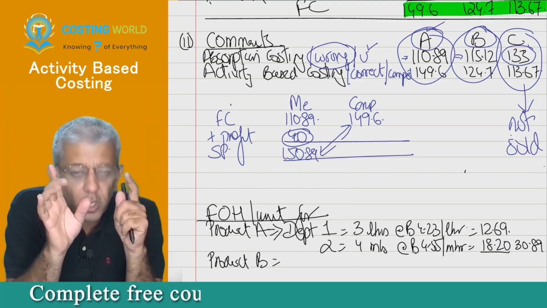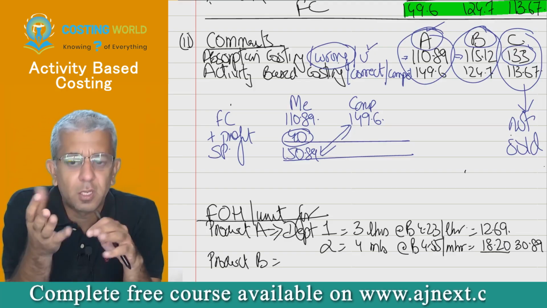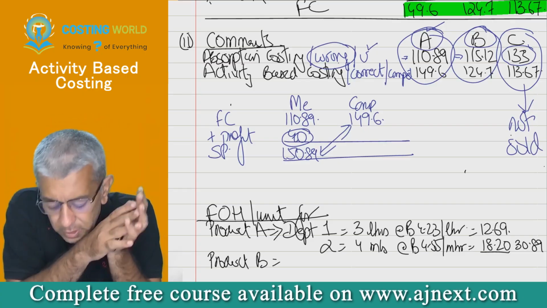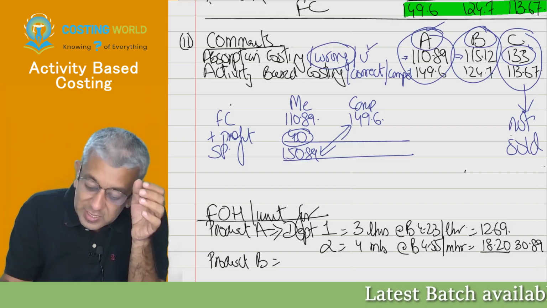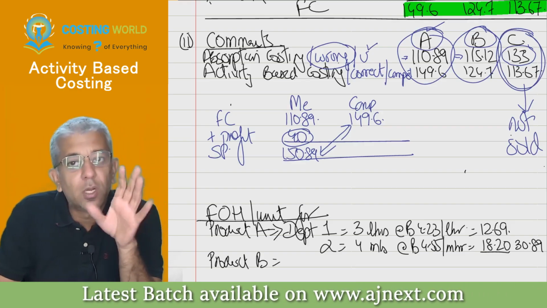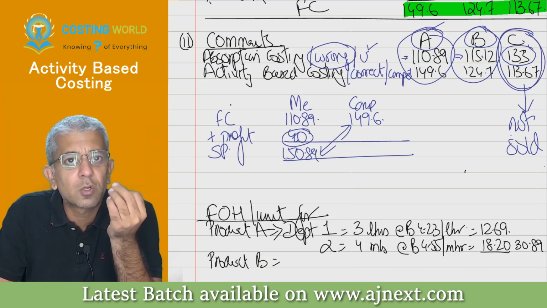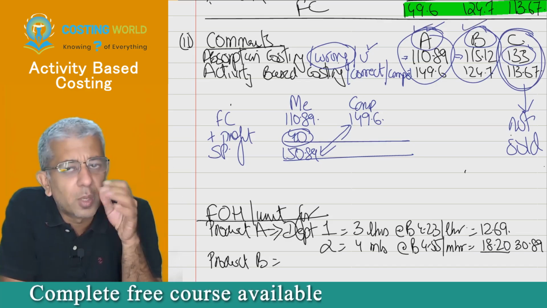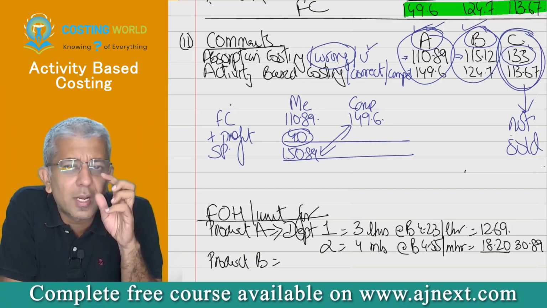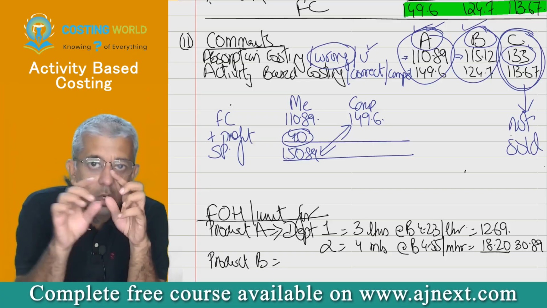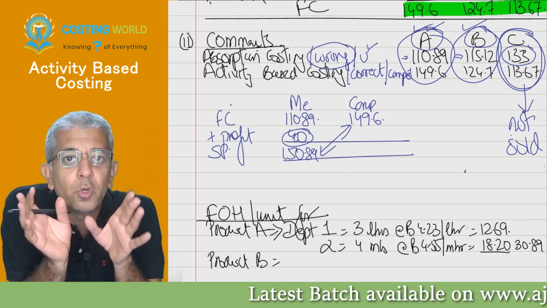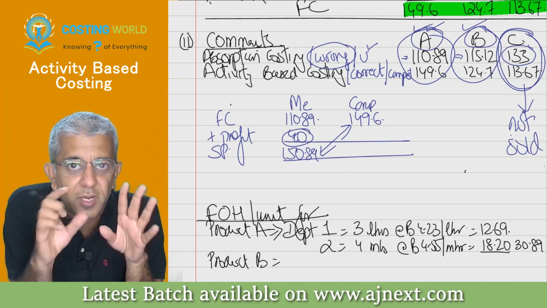Yes, sir. Okay, so your first paragraph is all about this particular thing only: which products will be sold at a profit, which products will be sold at a loss. That's it. So product C will not be sold at all. Why? Because our cost is higher, our selling price will also be higher. Although product A and B will have good demand, ultimately they will be sold at a loss or at a small profit margin. Therefore, all my three products will fail to contribute much towards the company's profit. Is that line okay?